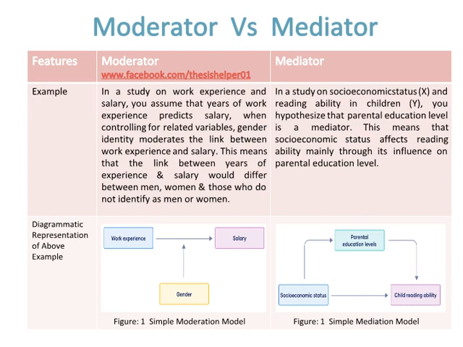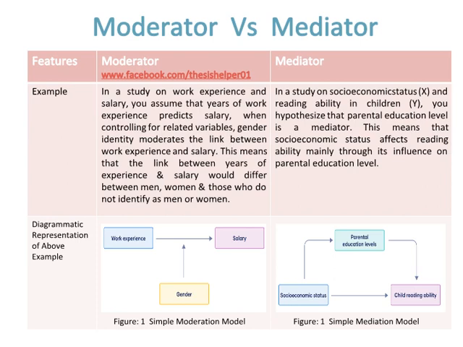While in a study on socio-economic status, X, and reading ability in children, Y, you hypothesize that parental education level is a mediator. This means that socio-economic status affects reading ability mainly through its influence on parental education level. This is an example of a simple mediation model.